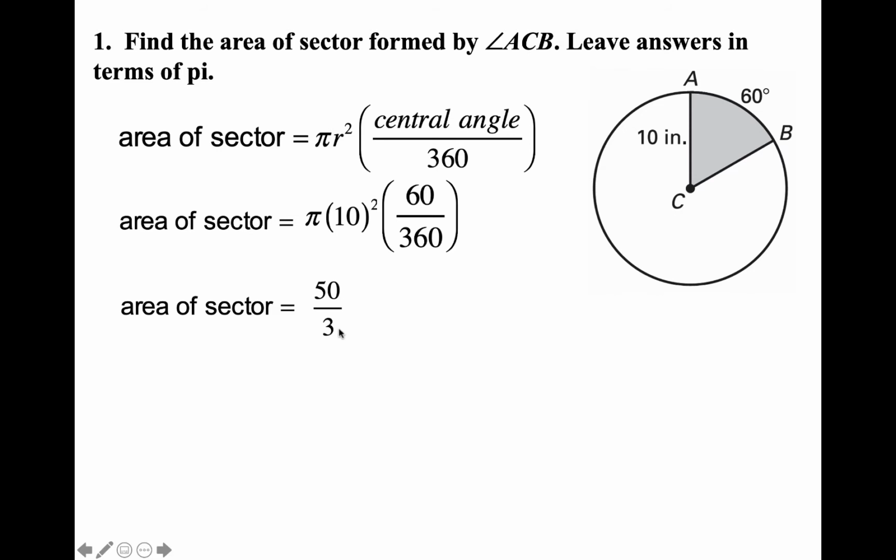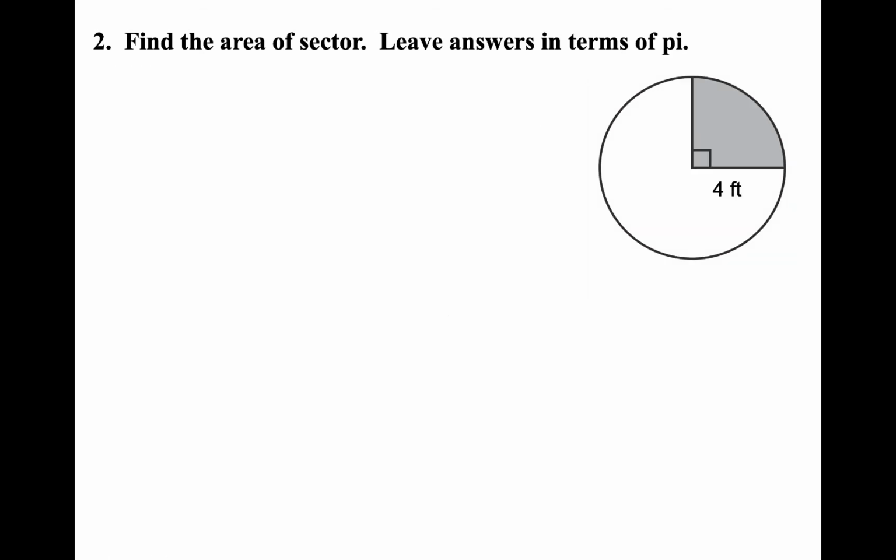You always put the number first, then the pi symbol, and then whatever the units are. So this is inches, but because it's area, it's inches squared. So that is our answer. The number, then pi, then units. And the units are squared for area. All right, go ahead and give number 2 a try.